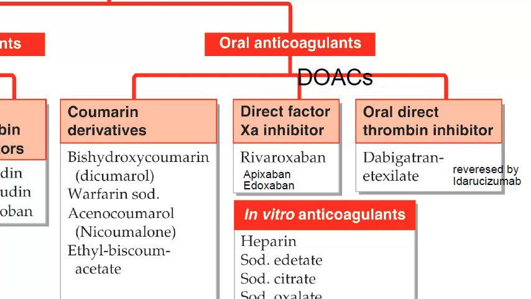So which are the newer oral anticoagulants? They didn't say oral, they said anticoagulants. So the newer anticoagulants are these DOACs, that is direct oral anticoagulants. In that you have two types. You have the direct factor 10A inhibitors, and then you have the oral direct thrombin inhibitor. Under direct factor 10A inhibitors, you have three names that you have to write: Rivaroxaban, Apixaban, Edoxaban. Under oral direct thrombin inhibitor, DTI, you have Dabigatran.